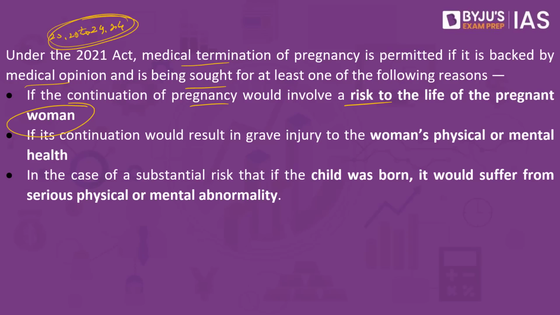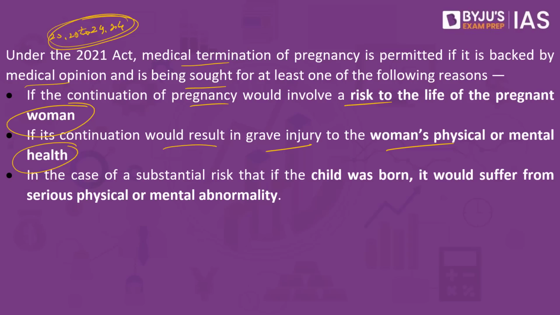Second, if its continuation would result in grave injury to the woman's physical or mental health. What do we mean by physical and mental health? When a person has become pregnant because of rape or incest, the woman goes through mental health issues because it has happened not because of her own conviction but because of a rape or an incest.